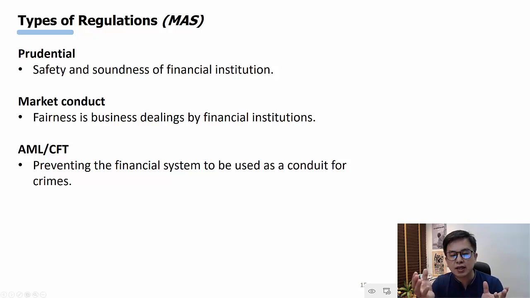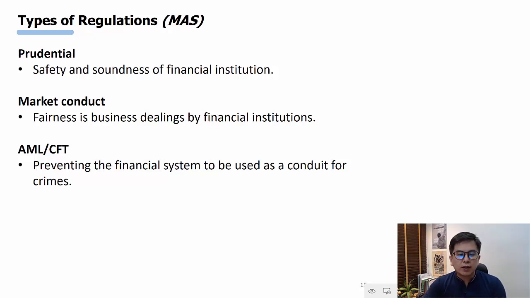Prudential regulation comes from the word prudence, which means they are rules and regulations stipulated for financial institutions to adhere to in order to ensure the safety and soundness of financial institutions. Examples of prudential regulation can be risk limits, Basel regulations, capital limits, and remember when we were looking at financial markets and institutions, we went through liquidity limits, and all that sort of stuff that helps the financial institutions to stay safe. So that is prudential regulation.